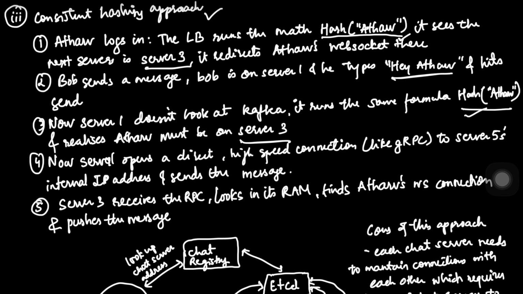Since server 1 knows exactly where Athar is, it opens a direct high speed connection, say gRPC, to server 3's internal IP address and sends the message over. Server 3 receives that RPC call, looks at its local RAM, finds Athar's socket, and pushes the message to his phone instantly. So we have essentially eliminated the middleman.